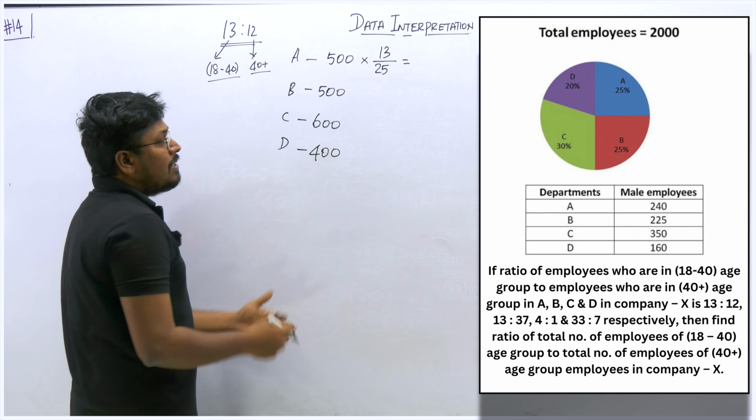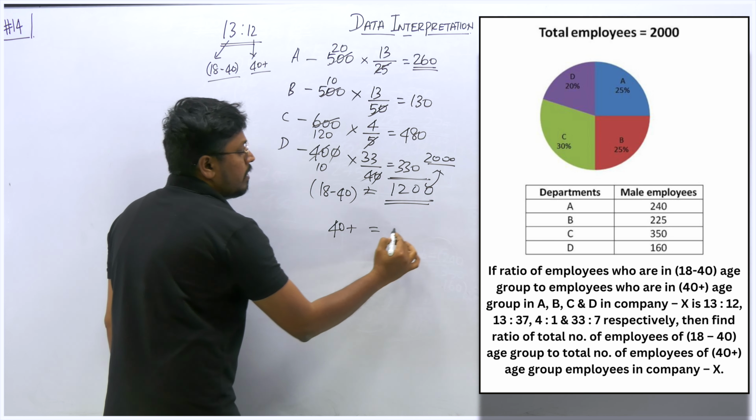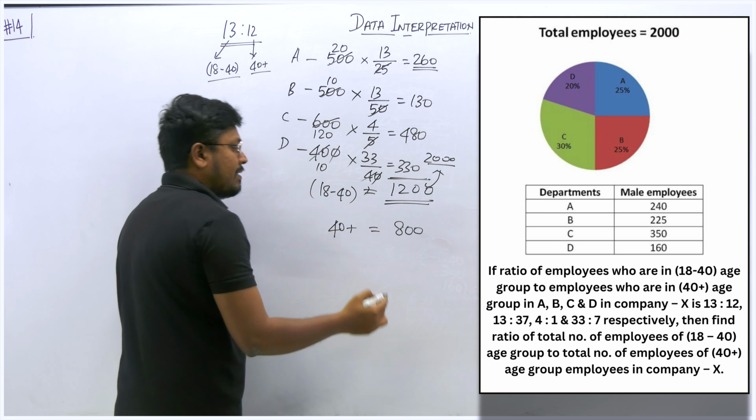So we know the total number of employees of all the departments is how much? 2000. So from 2000, if you subtract this 1200, the resultant will be 800. So the 40 plus age group will be a total of 800. That's it, right? Now our target is to find the ratio of these two. So 1200 is to 800. We can cancel it by 400 times 3, 2. So 3 is to 2 will be the answer for question number 5.